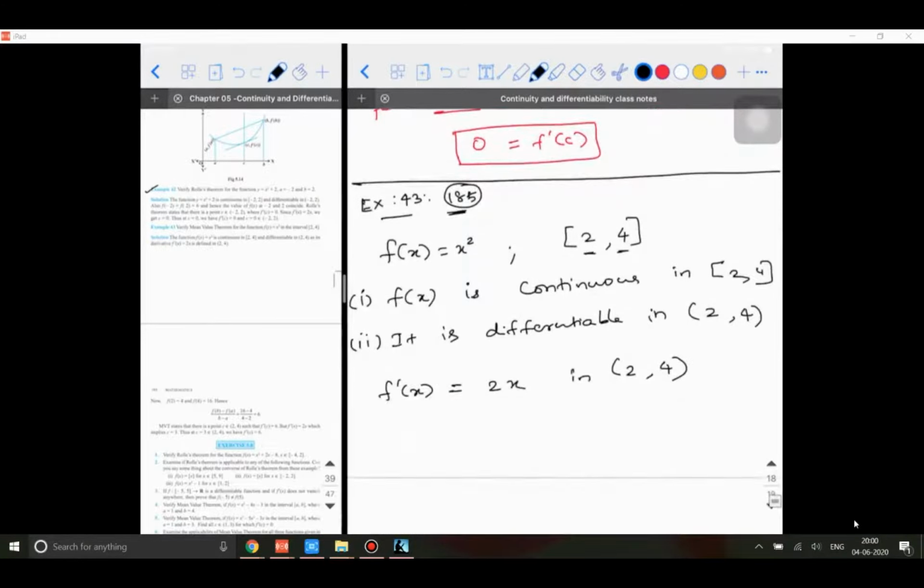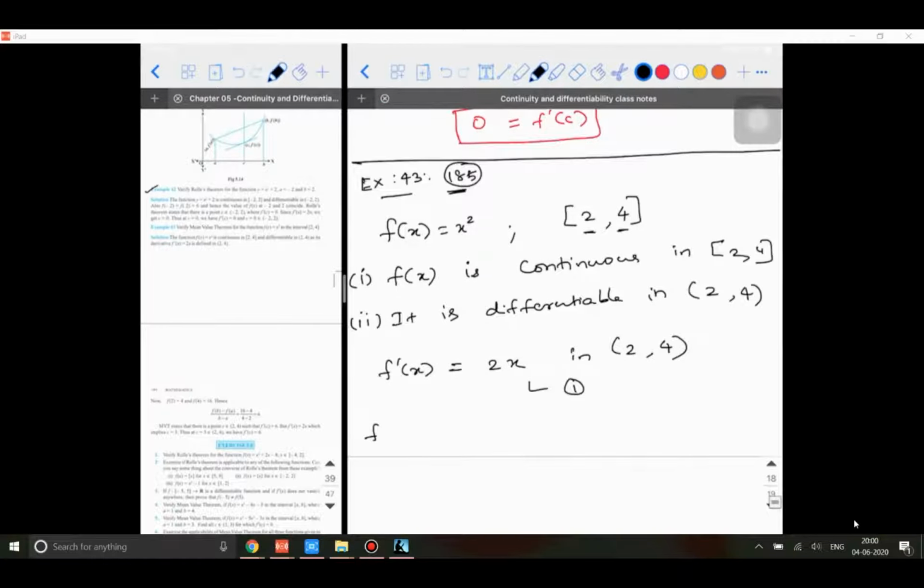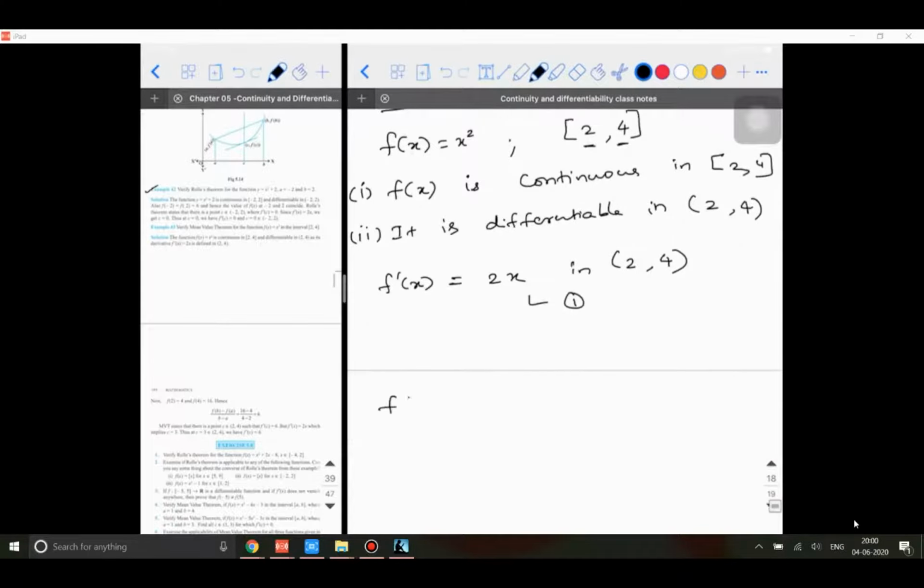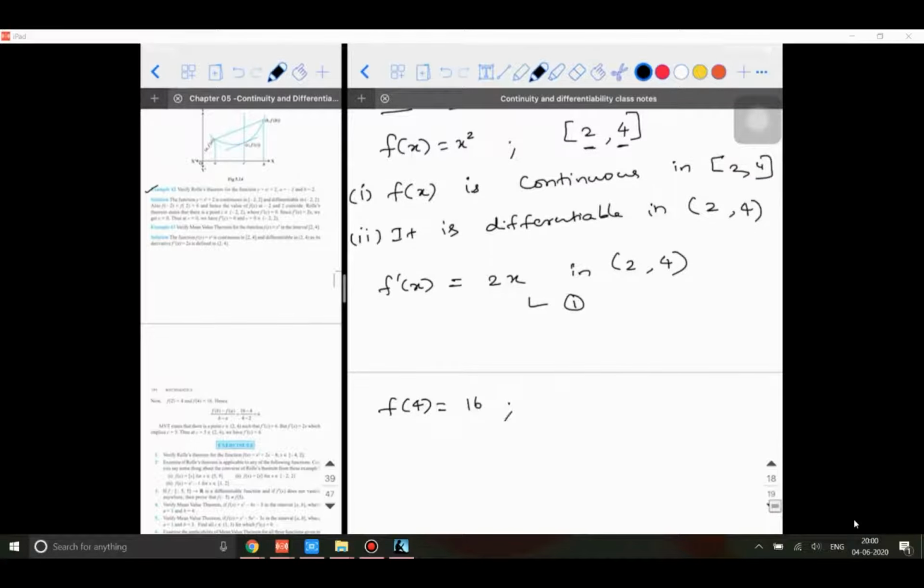Now what is the value of f of b minus f of a divided by b minus a? So f of b is f of 4, and f of 4 is 16. f of a is 4. So f of b minus f of a divided by b minus a is 16 minus 4 divided by 2. So 12 divided by 2, it is going to be 6.